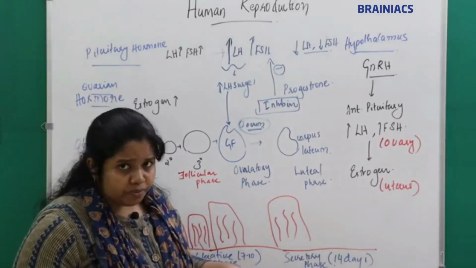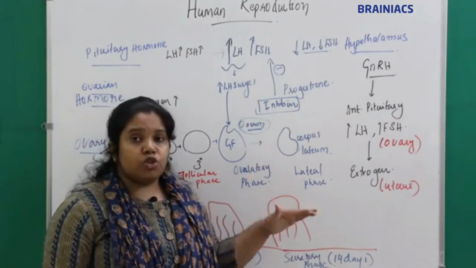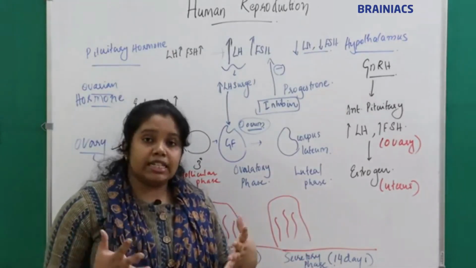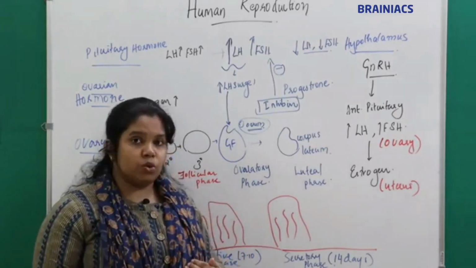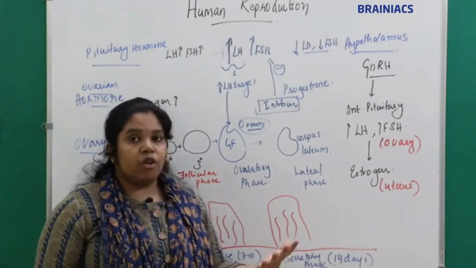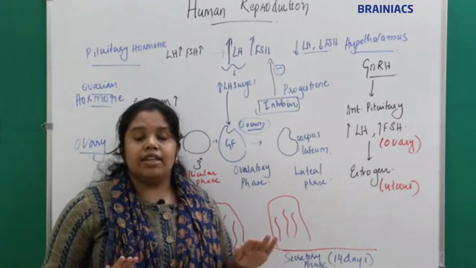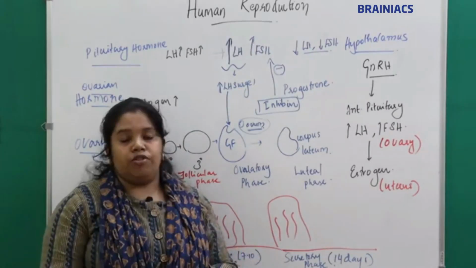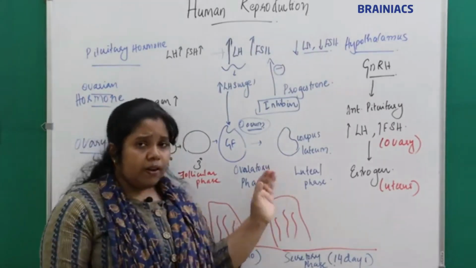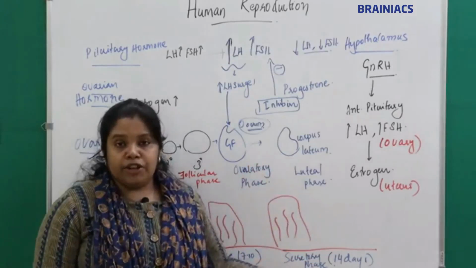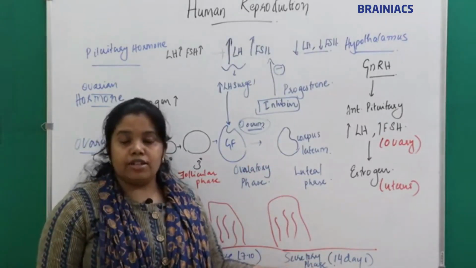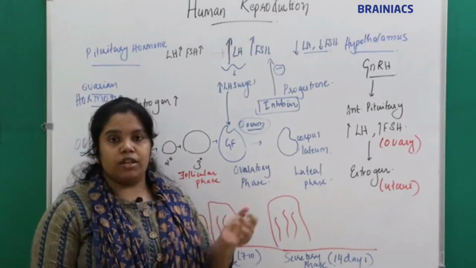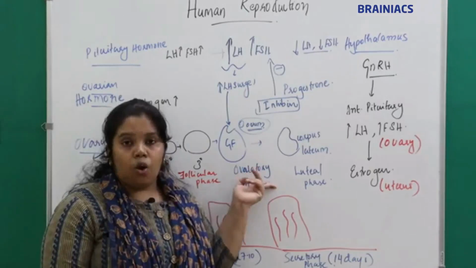What will the progesterone do? The progesterone causes secretory changes in the endometrium. There will be an increase in glandular tissue and in blood vessels, so it will increase the vascularity of the endometrium, and it maintains the thickness and the secretory nature of the endometrium. That phase is called the secretory phase in the uterus, and since the corpus luteum has formed and is functioning, it is called the luteal phase in the ovary.